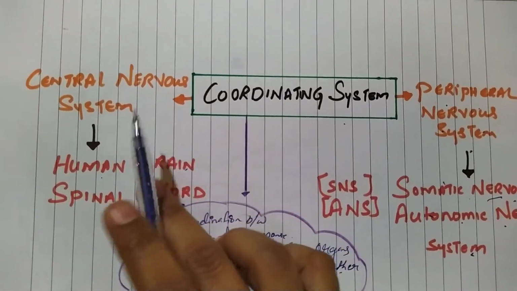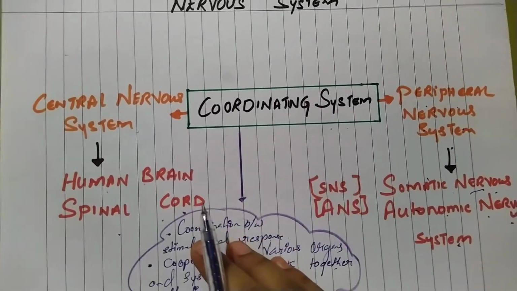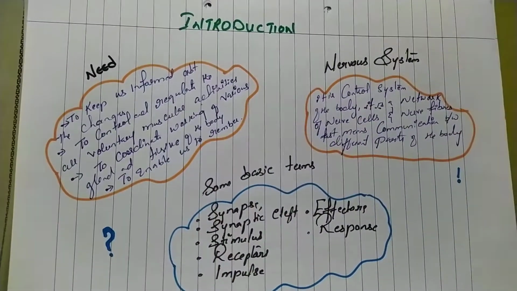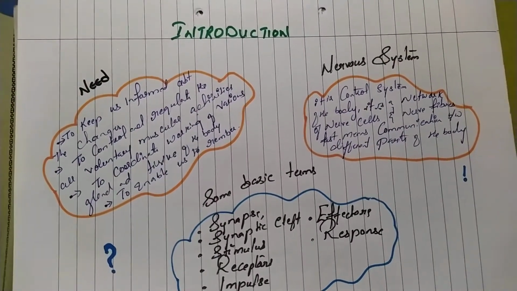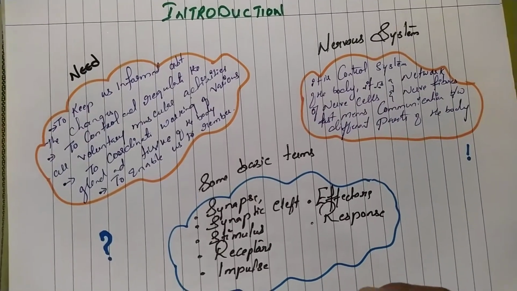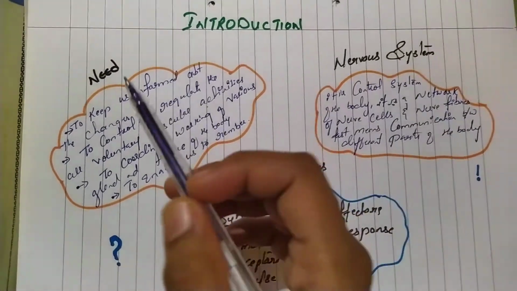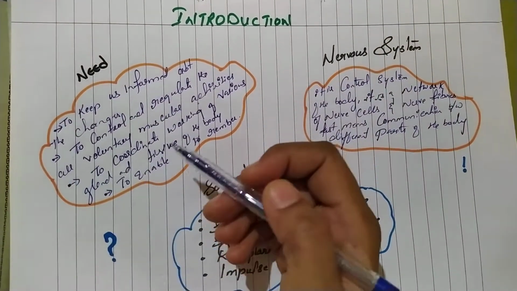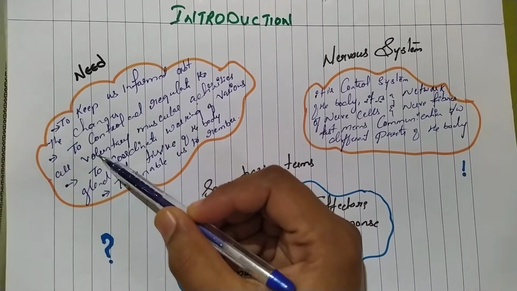Before we go into the central nervous system or peripheral nervous system, let us understand why we need to know about this nervous system and how they are going to coordinate between these organs and respond together and work efficiently. So why do we need the nervous system? To keep us informed about the changes.